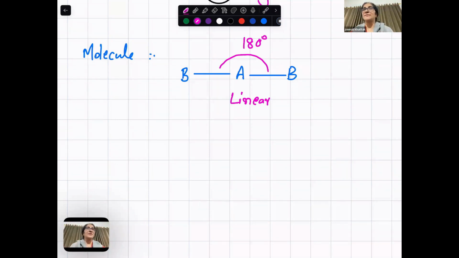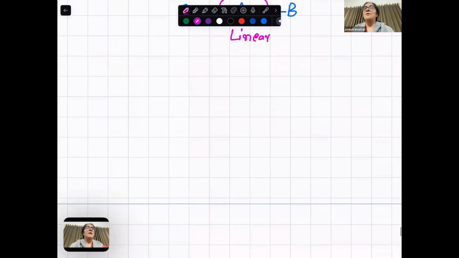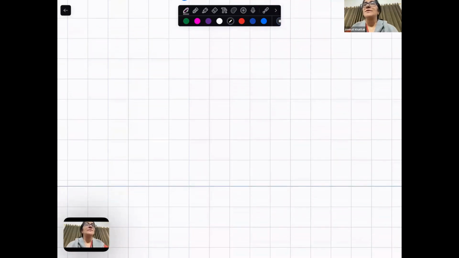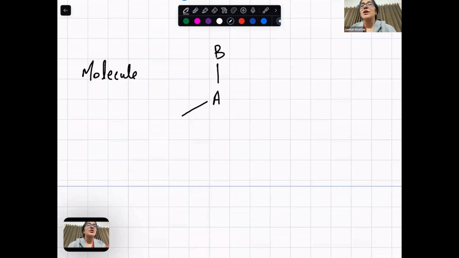Now, another case. A molecule in which the central atom is bonded to 3 bond pairs. There is another possibility.